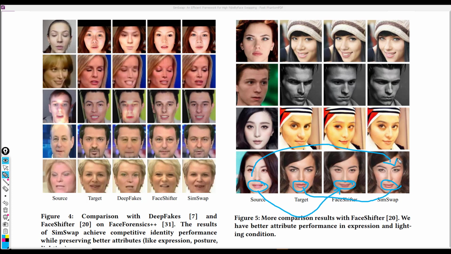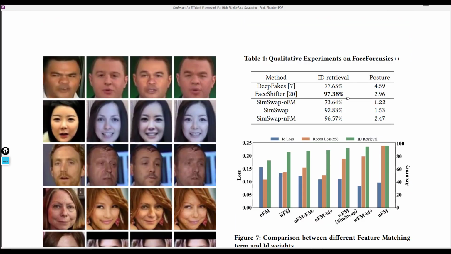Then we also have this other table comparing the DeepFakes, FaceShifter, and then different versions of the SimSwap method. Here this stands for the original feature matching, that is SimSwap with feature matching, and then SimSwap without feature matching, so you have no feature matching right here.